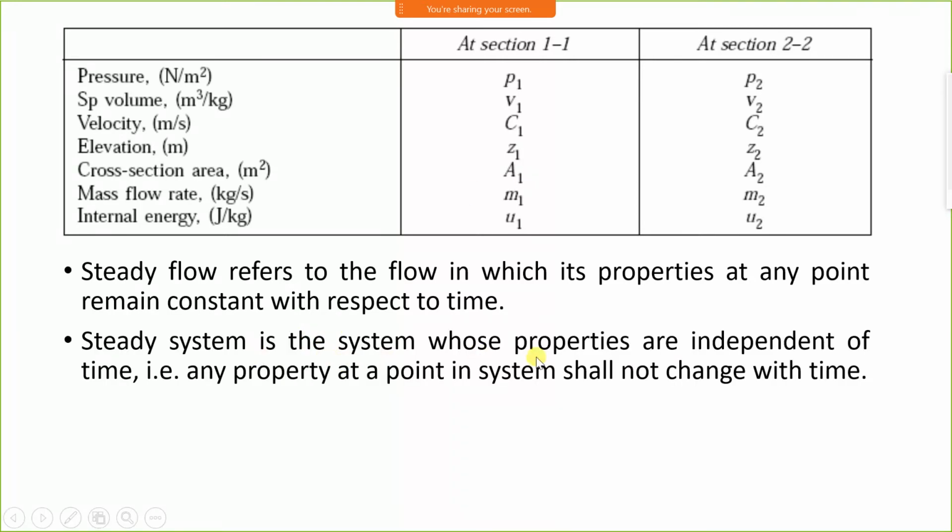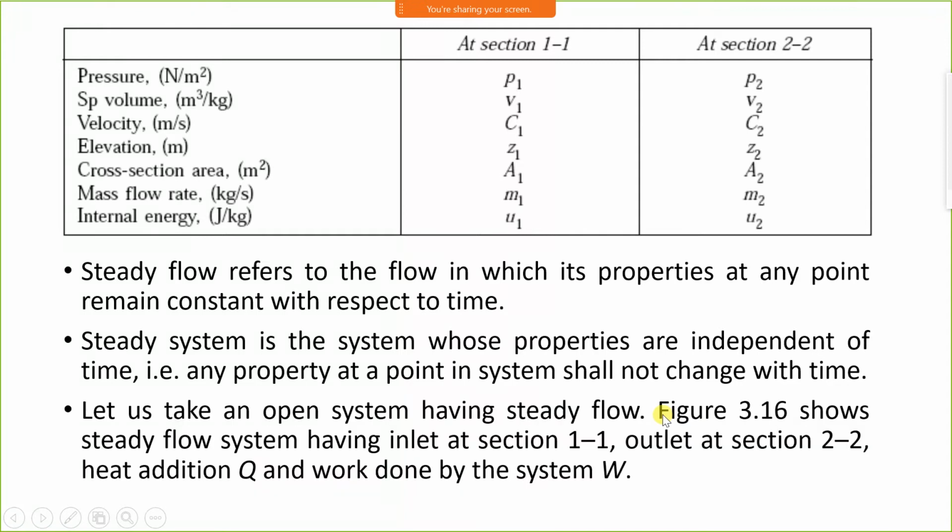A steady system is a system whose properties are independent of time. That is, any property at a point in the system shall not change with time. Let us take an open system having a steady flow. Consider the figure: the previous figure shows the steady flow system having inlet at section 1-1 and outlet at section 2-2.